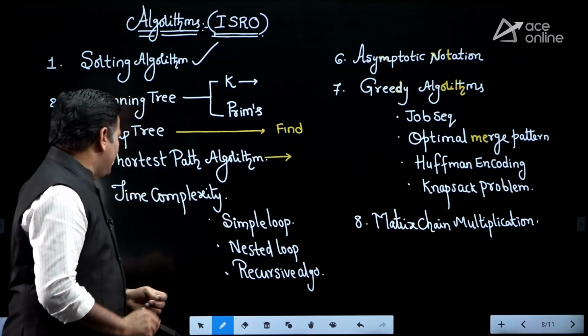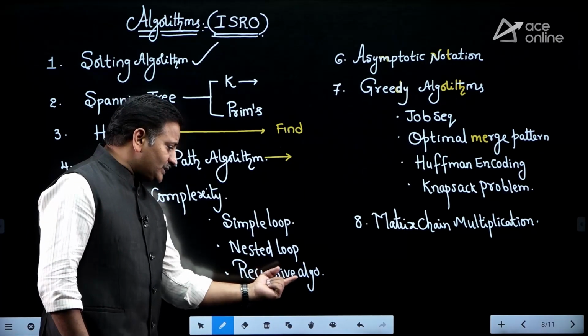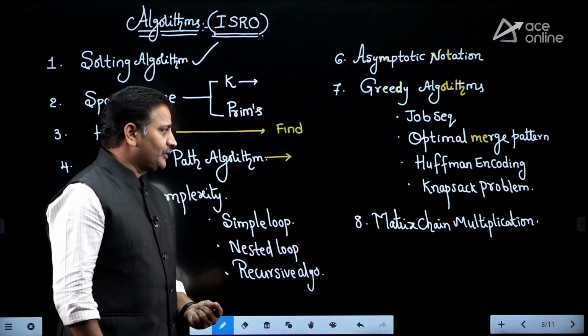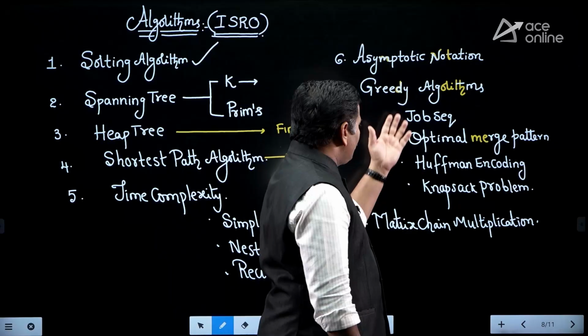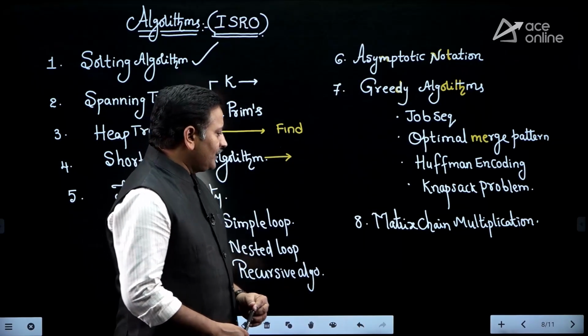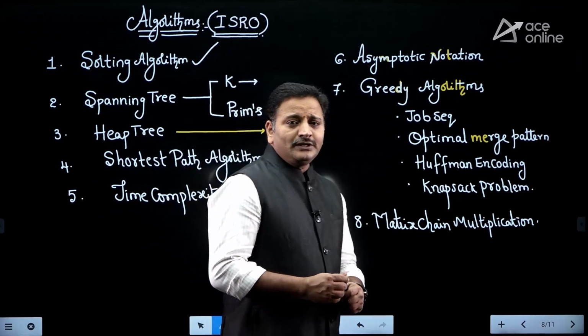Next, simple loops, nested loops and recursive algorithms: mainly focus on recursive algorithms by taking the master theorem topic, friends. These are direct questions. For the greedy method, you have to practice job sequencing, optimal merge pattern, Huffman coding and the knapsack problem, and also focus on matrix chain multiplication, friends. Okay, I wish you all the best.